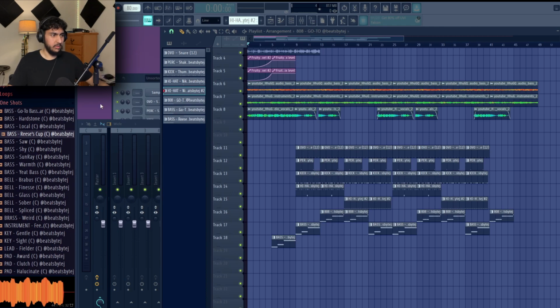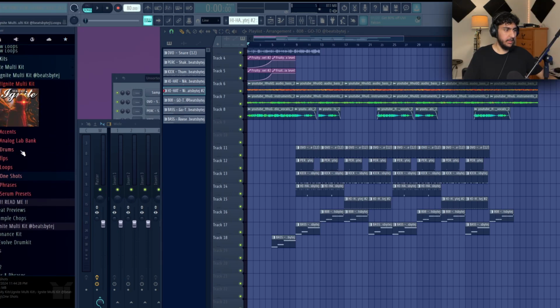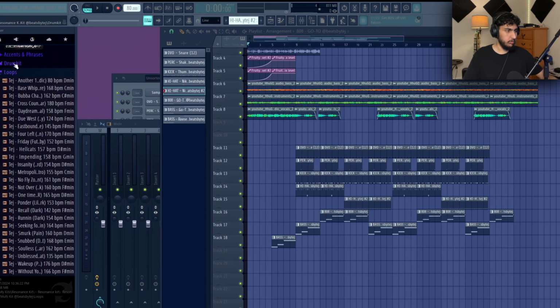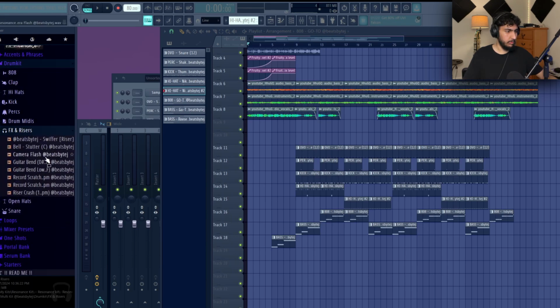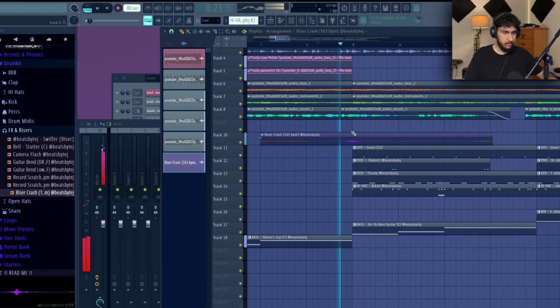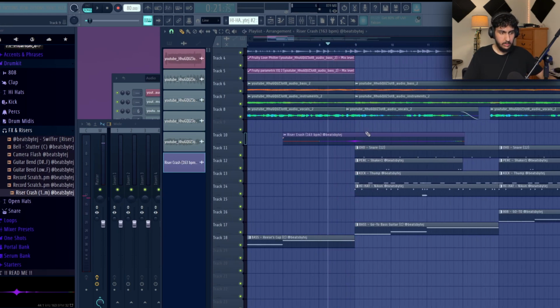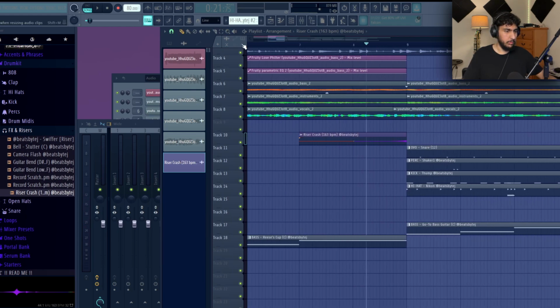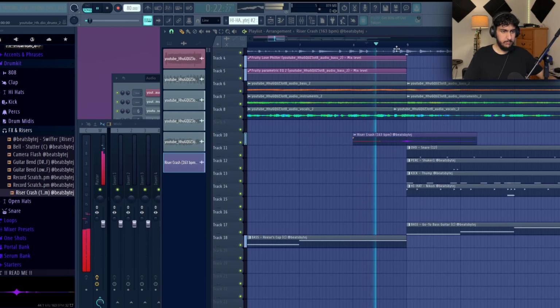I think the last couple things I want to do is maybe just add a little crash transition. So I'm gonna go to my resonance kit, to the drums, and grab this little riser crash. And hold on, I gotta time stretch this so it's correct. So we'll take this 2 measures here and stretch it down to half the length, just so it works for the lower tempos.